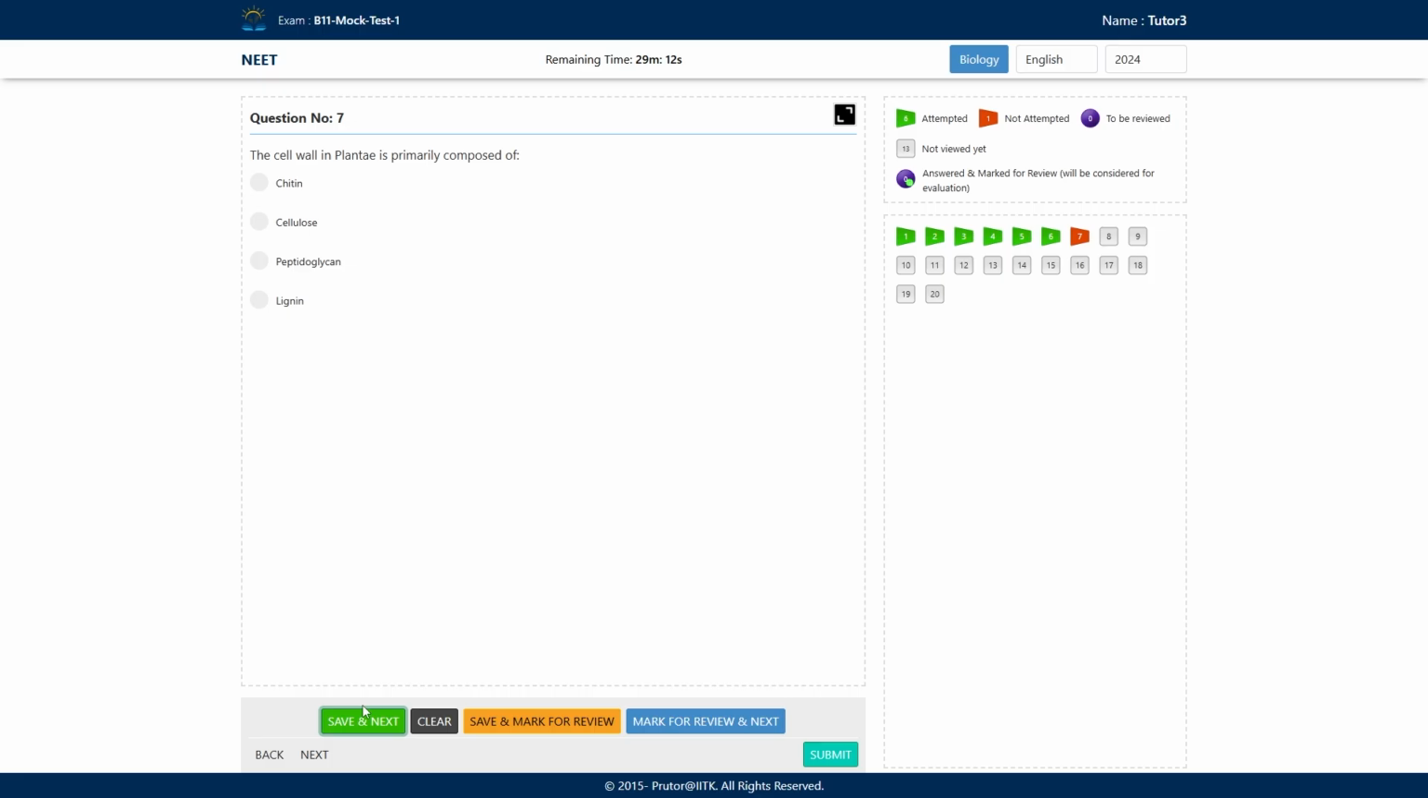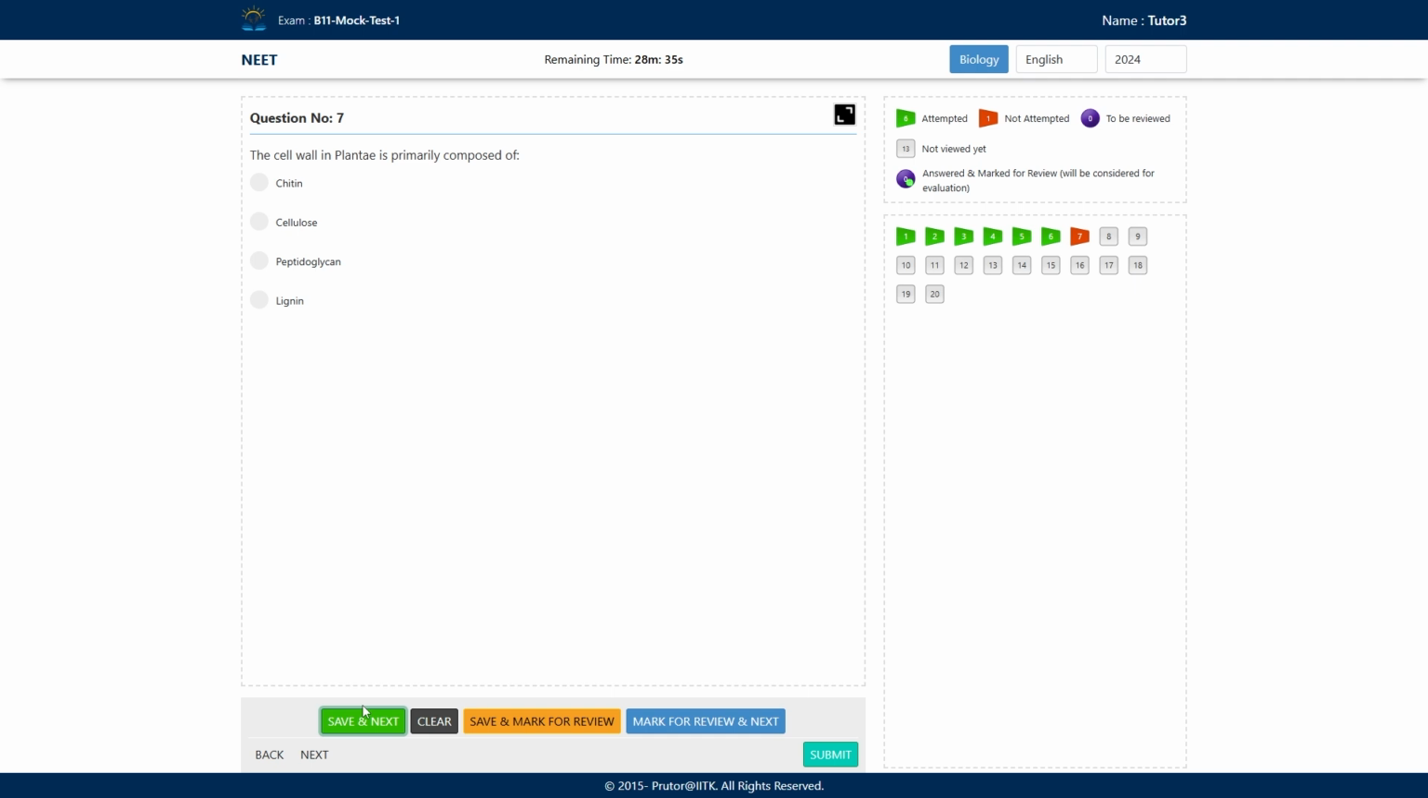The cell wall in plantae is primarily composed of? A, chitin, B, cellulose, C, peptidoglycan, and D, lignin. Right? We see these components: chitin, cellulose, peptidoglycan. They are present in the cell wall. But in the case of plants, green plants, they are talking about, the major component is the cellulose.